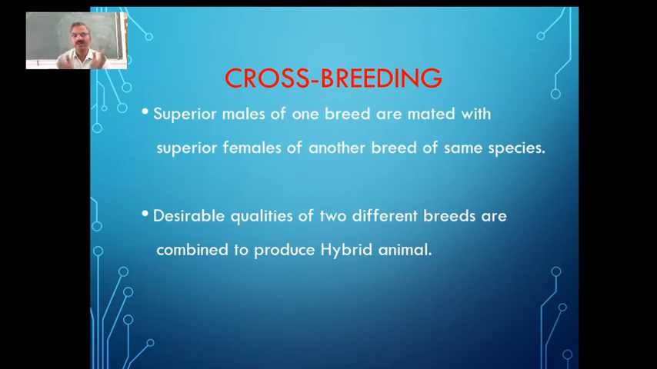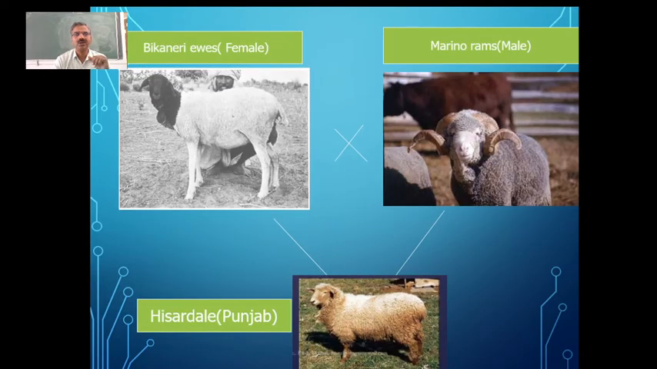Amalgamation, in the sense of a mixture, a combination of both the breeds, is what we have in the case of crossbreeding. You can see another example here, in Haryana. Bikaneri ewes, that is females, were crossed with merino rams, that is males, to give us a new breed in the Punjab, Haryana region, called Hisardale.